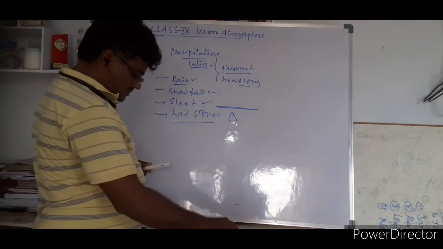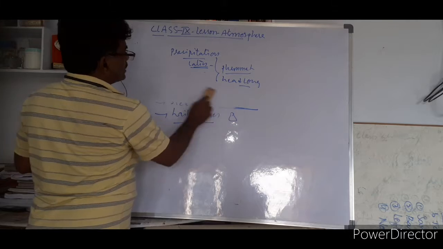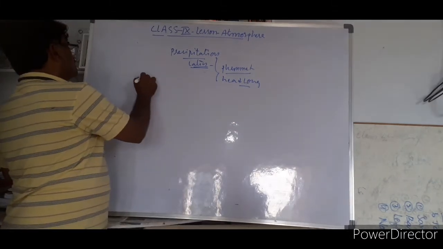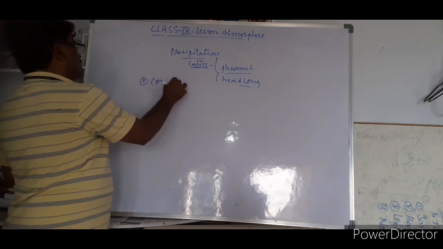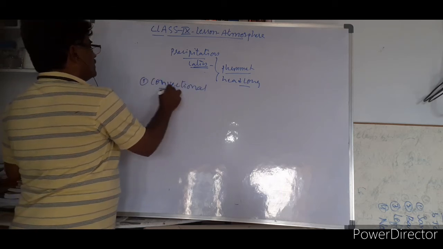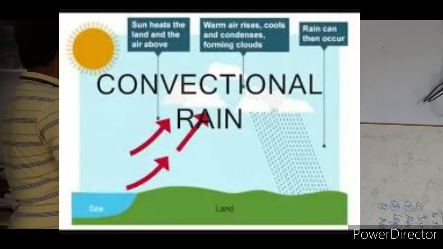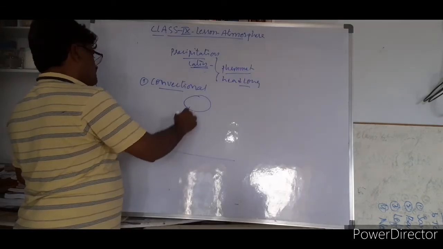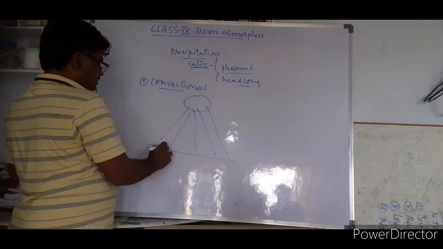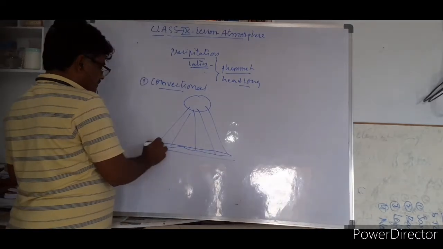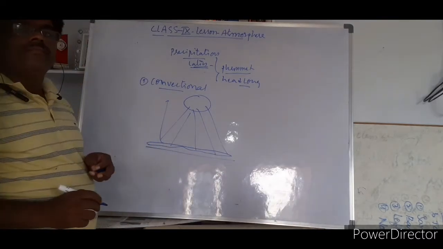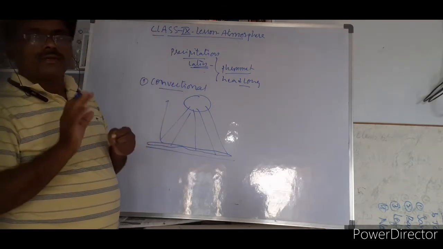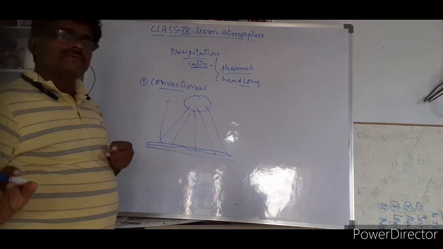Now look at this: types of rainfall. How many types of rainfall are there? There are 3 types of rainfall. One is convectional rainfall, very, very important. What is convectional rainfall? Whenever the surface of the earth is heated by the sun's temperature, the layer of atmosphere heats up and the air goes up, right? The logic point is that whenever the air that goes up condenses, there is rainfall. This applies to all types of rain.